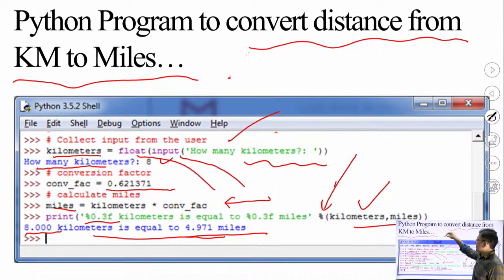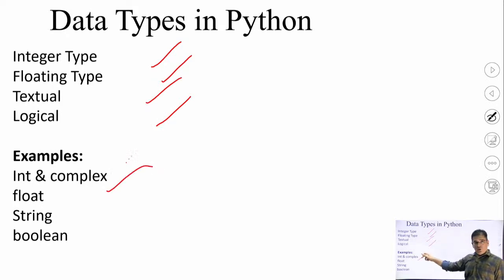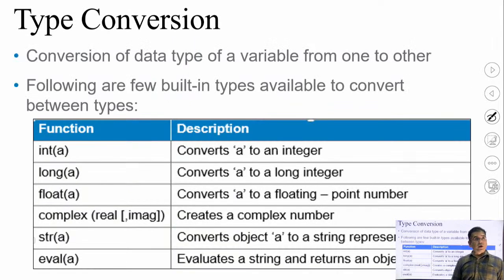So this is a sample program to understand how to define the data type of a variable and how to take input from the keyboard. Different kinds of data types are there. I have already shown you the examples: integer, floating point, textual, logical. The examples of these data types are int, complex numbers, floating point numbers, strings or booleans. You can use any of these data types in your program.